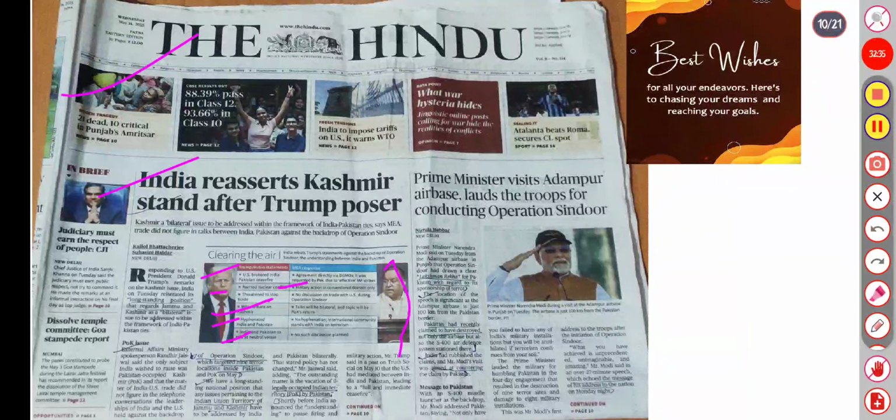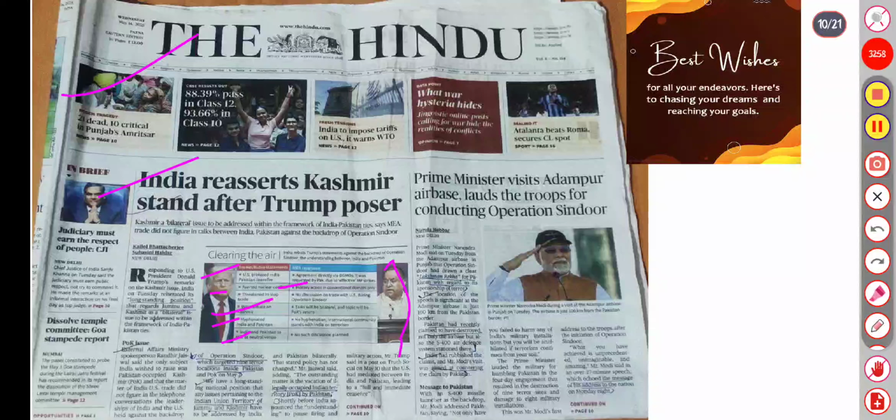Nothing like that. MEA spokesperson Randhir Jaiswal said the only subject is Pakistan-occupied Kashmir, and India-US trade did not figure in the telephone conversation. This was said against the backdrop of Operation Sindoor, which targeted 9 terror locations in Pakistan and PoK.